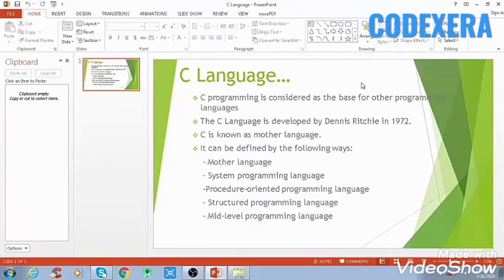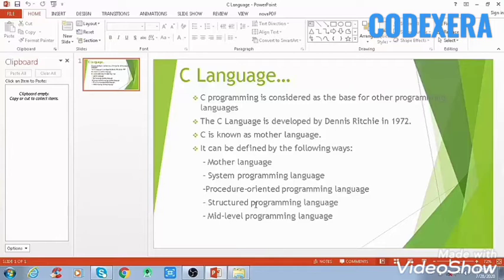In this series we are going to learn the whole concept of the C programming language step by step. So without wasting our time, let's continue with this tutorial. In this tutorial we'll see what the C language is.